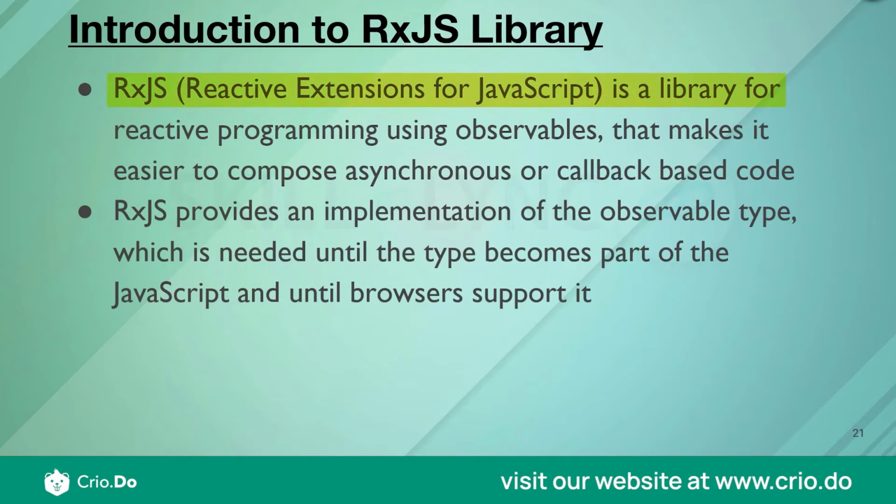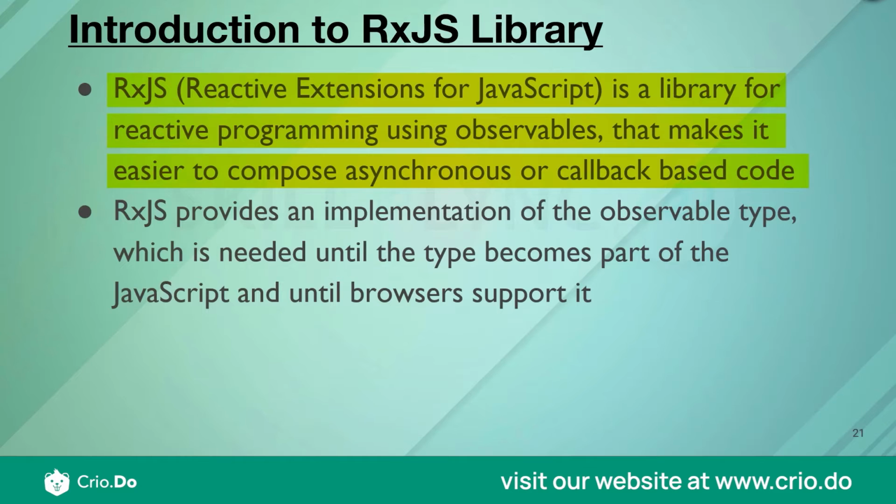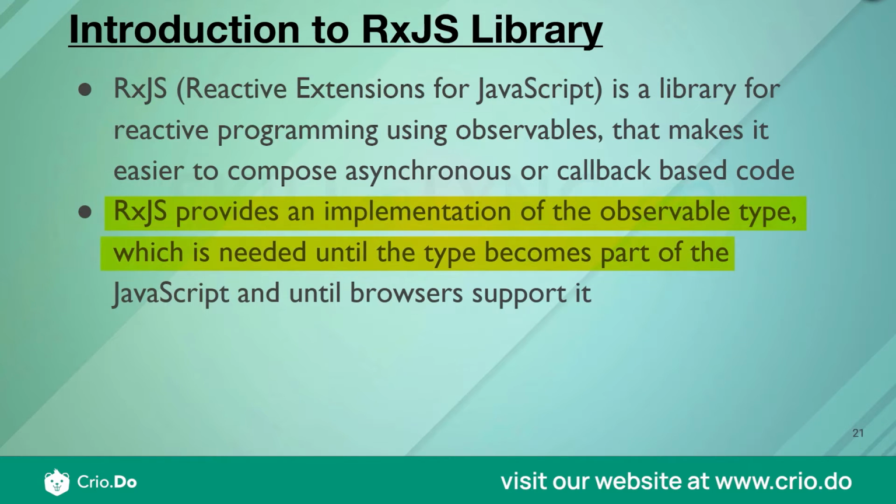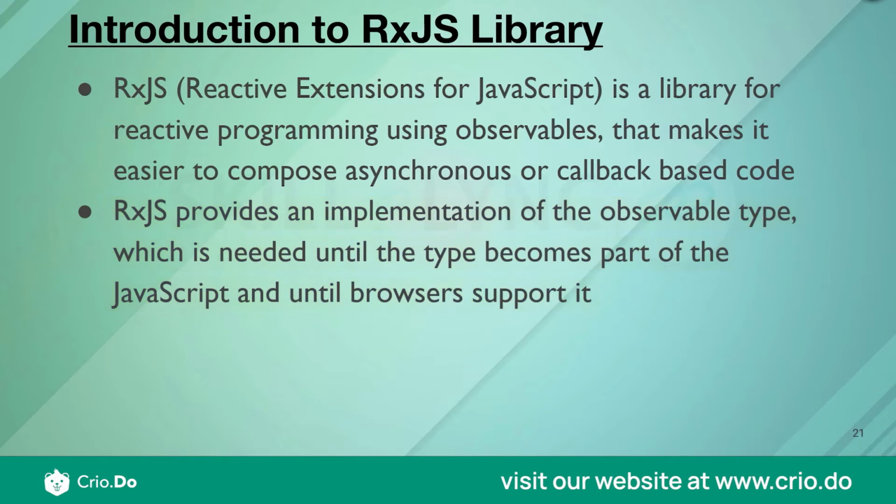It is a library that is used for reactive programming using observables, that makes it easier for us to compose asynchronous or callback based code. RxJS provides an implementation of the observable type, which is needed until the type becomes part of JavaScript and until browsers support it. What this means is, by default your JavaScript does not support observables. There is no data type called observable which is part of your default JavaScript implementation. JavaScript understands promise, but it does not understand observable.